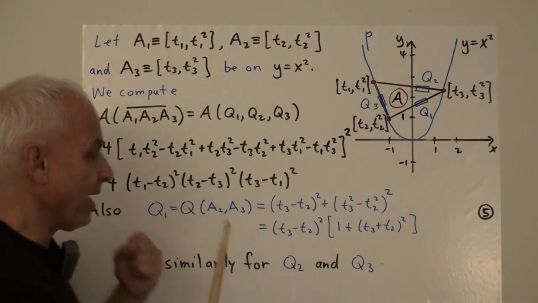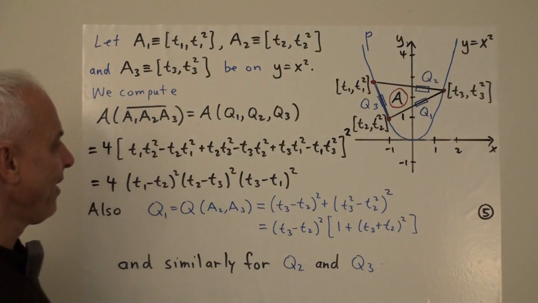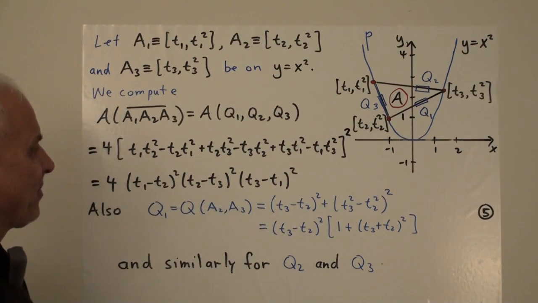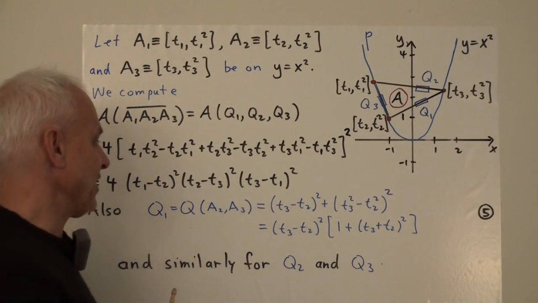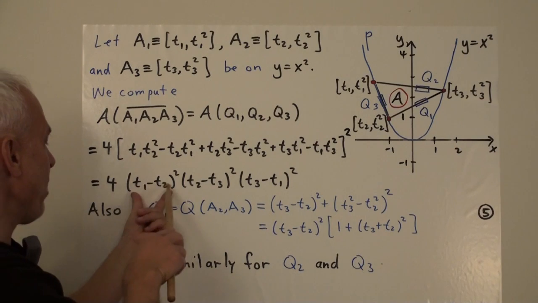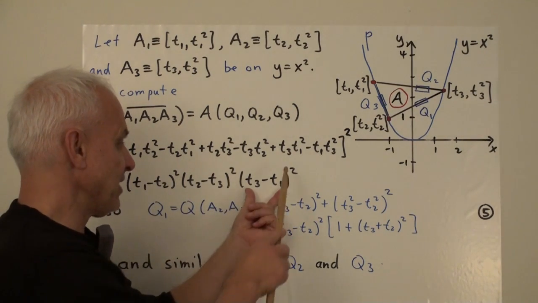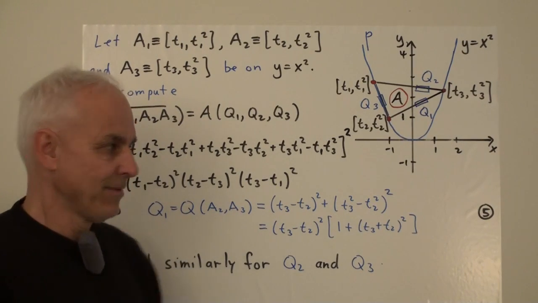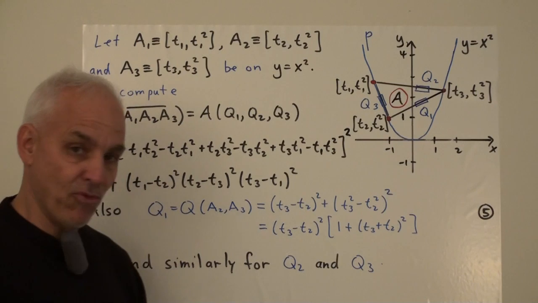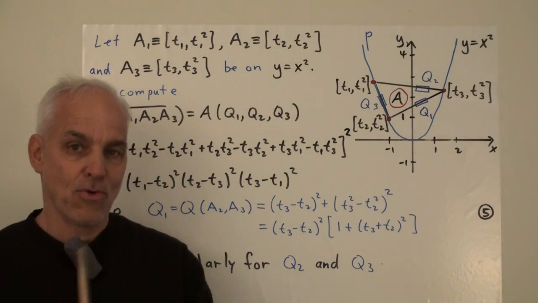Okay, very pleasantly, what's inside the brackets here ends up being this quantity here, or perhaps with a minus sign. But when we square it, the minus sign doesn't become involved. So we just end up getting 4 (t1 minus t2) squared, (t2 minus t3) squared, (t3 minus t1) squared. This expression, the quadria, is exactly this pleasant product of the squares of the differences between the coordinates.